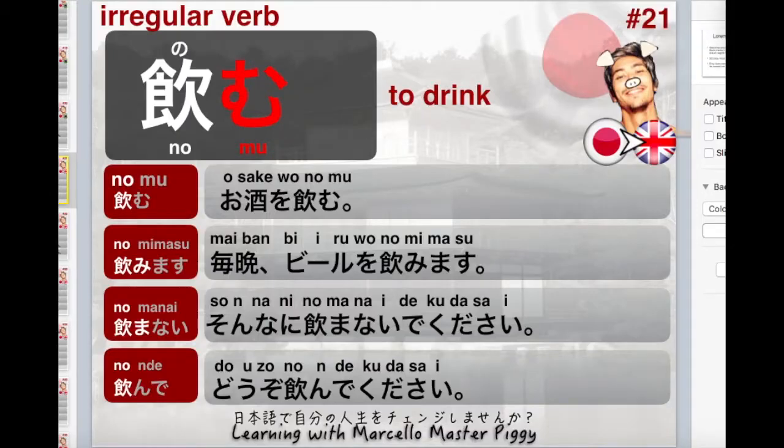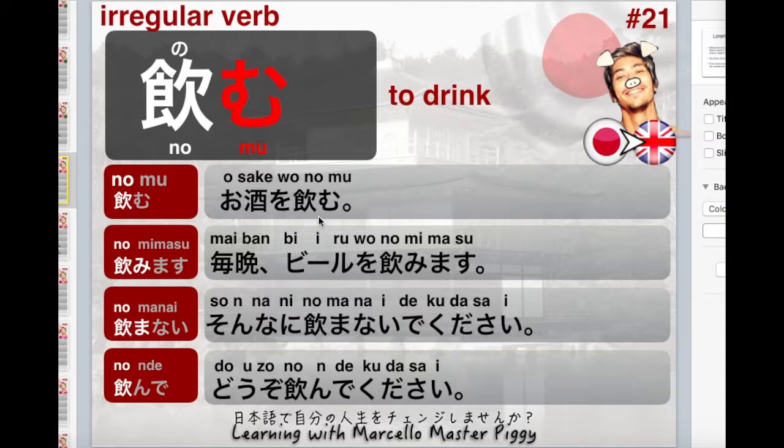Okay guys, so today's verb is the verb NOMU, which means to drink. It's an irregular verb, so we're gonna be using the ma, mi, mu, me, mo column, the M, okay? And the kanji is no, so NOMU, which is our dictionary form. Okay, so let's have a look.